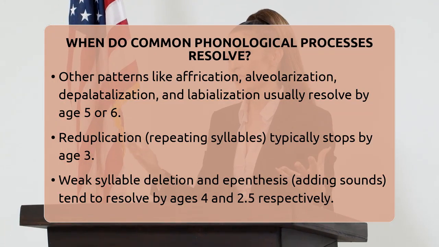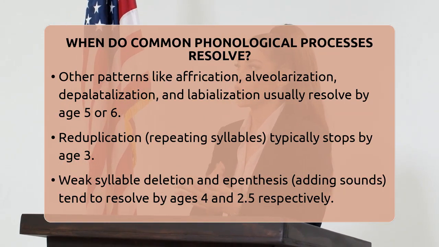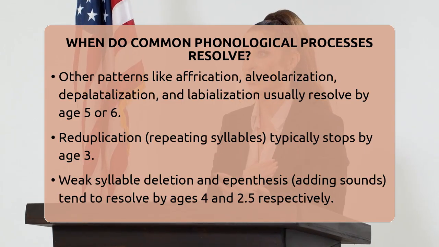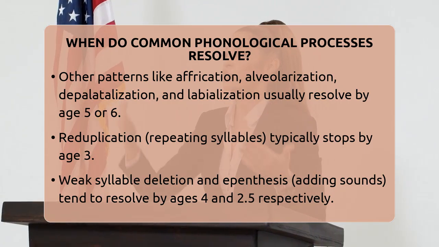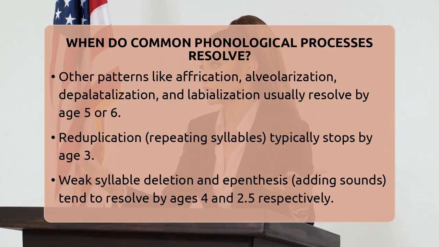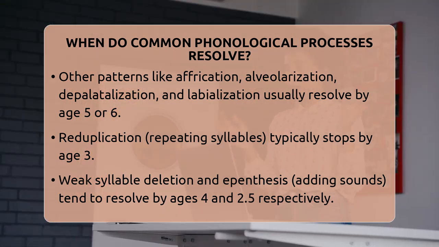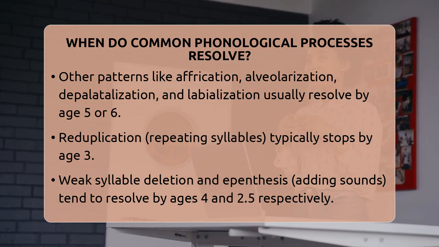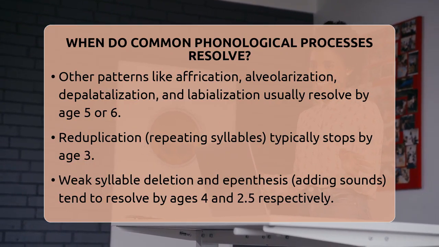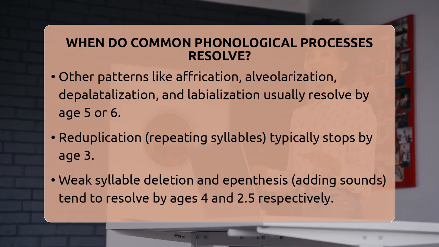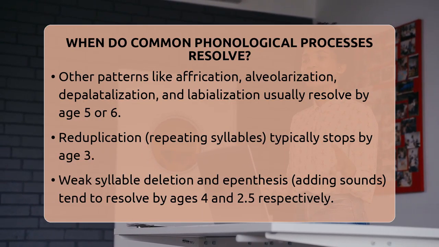Alveolarization is when a non-alveolar sound turns into a T or D, like "tum" for "thumb," and it usually resolves by 5 years. Depalatalization is when a palatal sound becomes a non-palatal one, like "fit" for "fish," resolving by 5 years as well. Labialization involves replacing a non-labial sound with M or B, such as "moof" for "mouth," and it generally resolves by 6 years. Coalescence is when two sounds combine into one, like "foon" for "spoon," which also tends to resolve by 6 years.